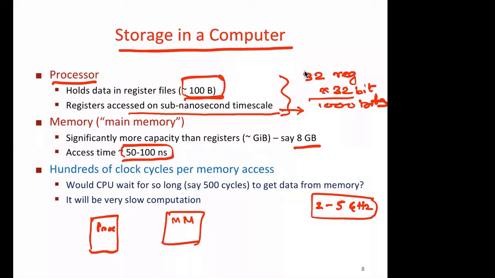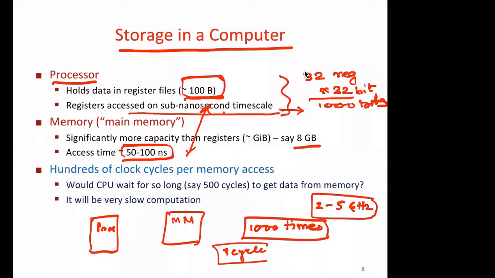Now note down the difference between the speed of the processor and main memory. This is 100 nanoseconds, this is say 0.1 nanosecond. So the difference in speed is about 1000 times. It means that if instruction execution takes one cycle, when everything is available in registers, let's assume an add instruction takes one cycle, then reading from main memory will require 1000 cycles.